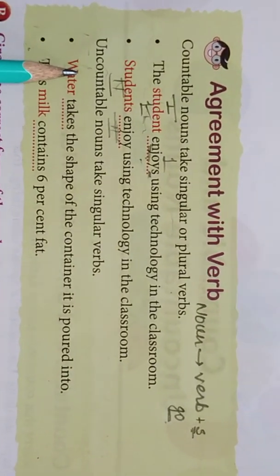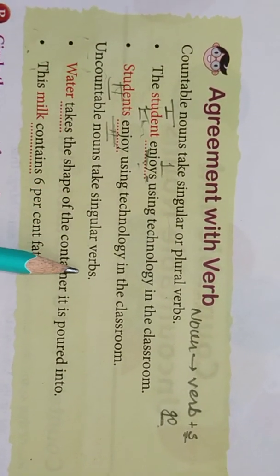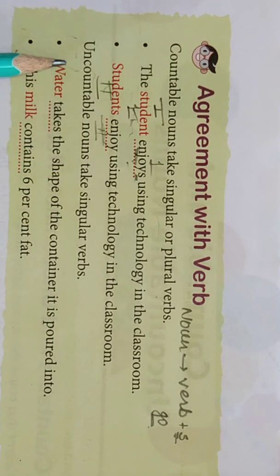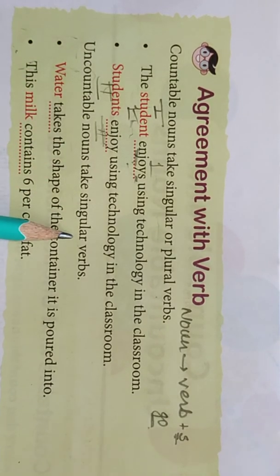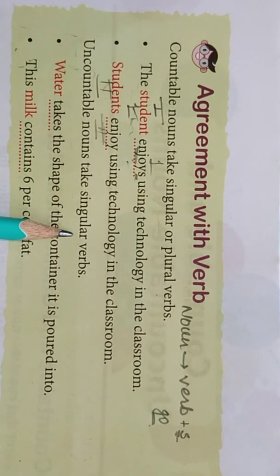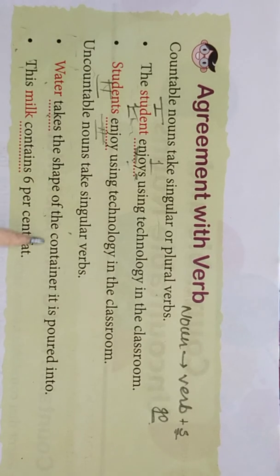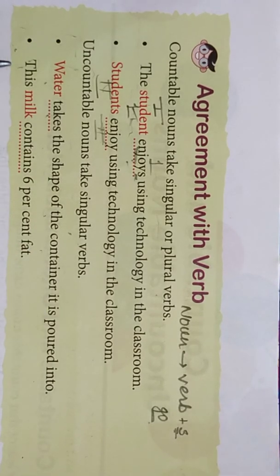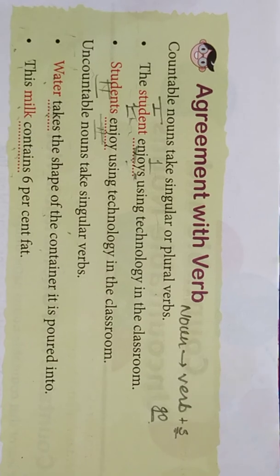Uncountable nouns take singular verbs. Now we are talking about uncountable nouns that always take singular verbs. Keep in mind, uncountable nouns take singular verbs. Water takes the shape of the container it is poured into. This milk contains 6% fat. Both are uncountable and we have used singular verbs with them.